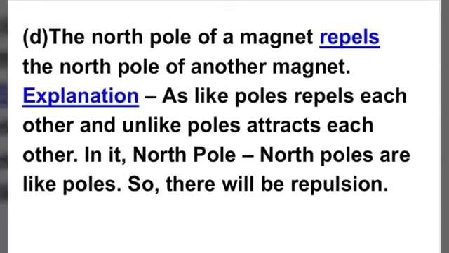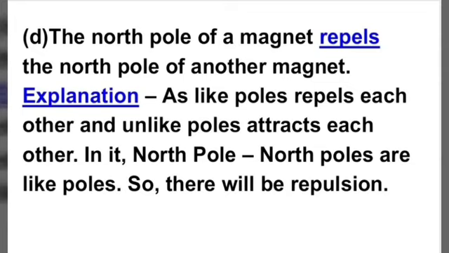D part is, the north pole of a magnet blank the north pole of another magnet. So the answer is, the north pole of a magnet repels the north pole of another magnet.